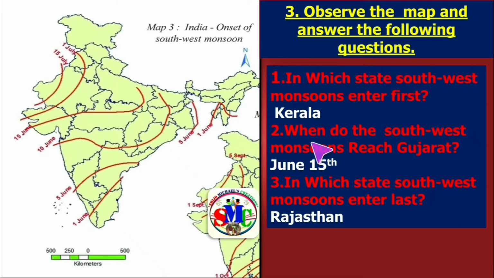Now second question, when do the southwest monsoons reach Gujarat? This is the state of Gujarat, so the date is 15th June. Next third question, in which state southwest monsoons enter last? So when we observe the map, we can see that 15th July, that is the last date here, and the state is Rajasthan.